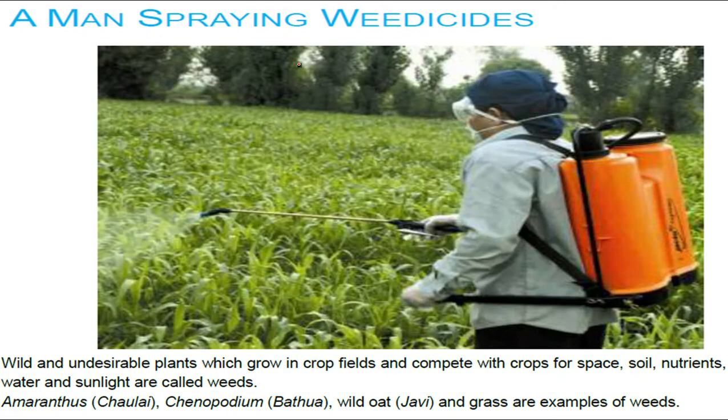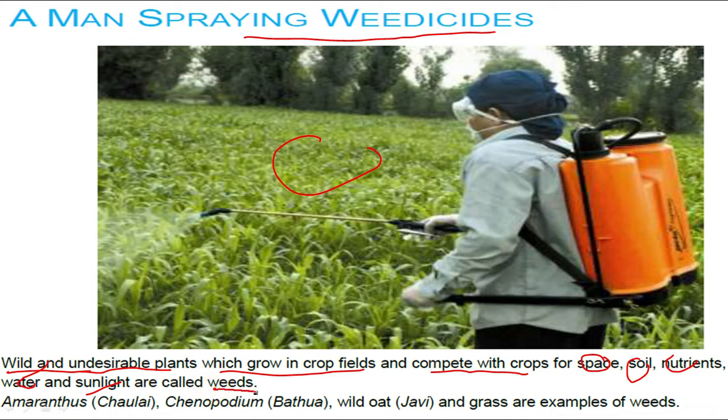A man can be seen here who is spraying the weedicides over the crops to control the growth of weeds. So we can conclude that weeds are wild and undesirable plants which grow in the crop fields and compete with crops for space, soil, nutrients, water, sunlight. That's why these are called weeds.